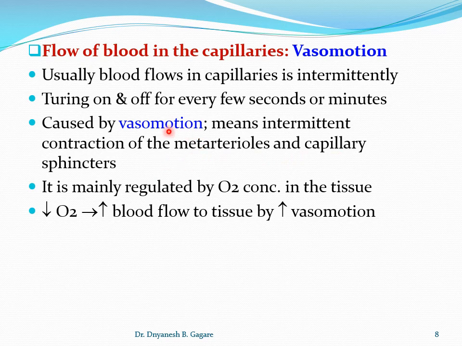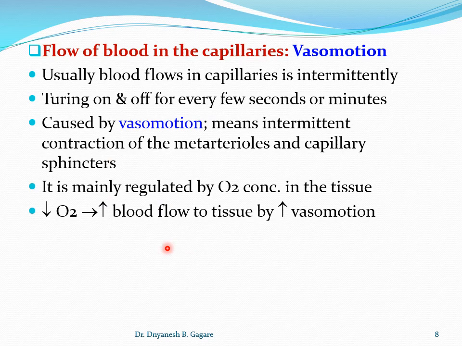It causes the vasomotion, and this vasomotion leads to the turning on and turning off of blood flow in the capillary after every few seconds or minutes. That is how the blood flows in the capillary. So again, the blood flow in the capillary is not continuous, but it is intermittently adjusted.